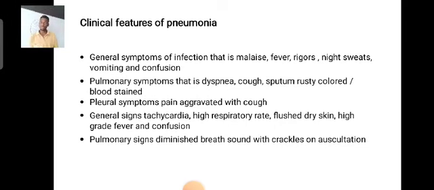On auscultation, there will be diminished breath sounds with added crackles. When you place the stethoscope at the lower lobes of the lungs, the person will have very low breath sounds accompanied by crackles. There will also be tachycardia: the heart rate will be high, the respiratory rate will be high, and there will be accessory muscle use. There will also be pain, mostly aggravated by cough. Whenever the patient coughs, there will be pain.